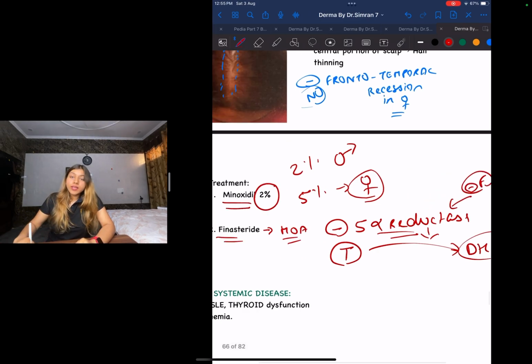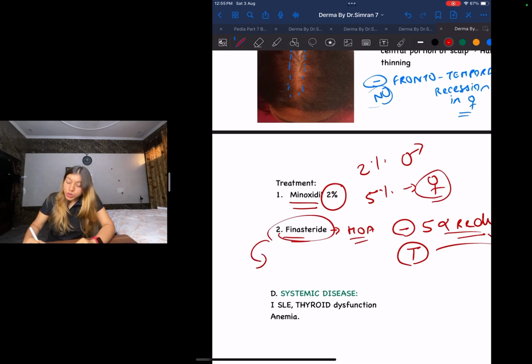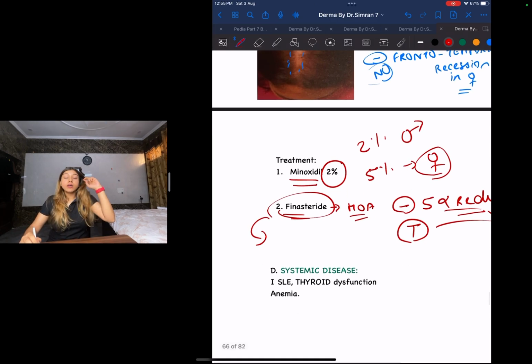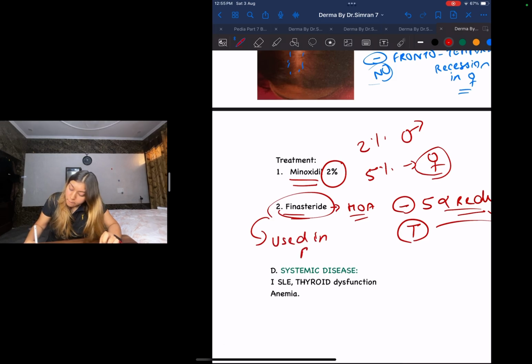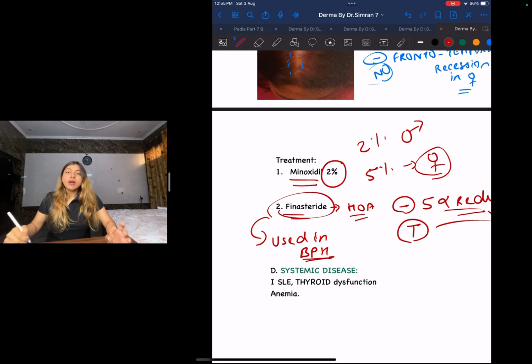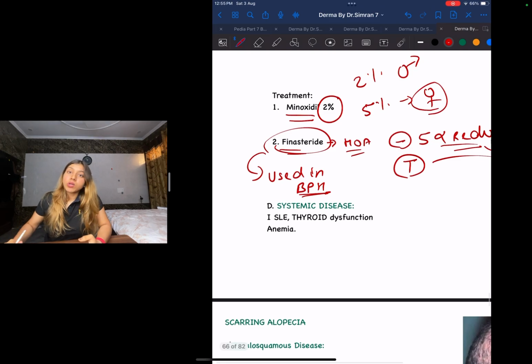One more thing that you need to know about finasteride is that it is also the treatment of choice in benign prostatic hyperplasia. There will be a male who will come with painful urination, so that is your benign prostatic hyperplasia.